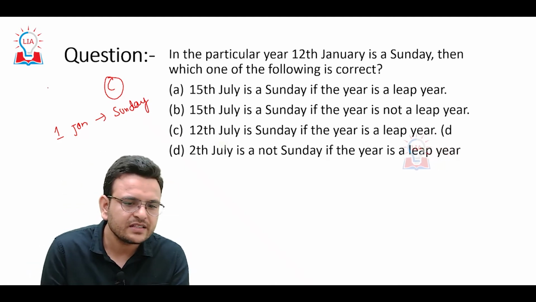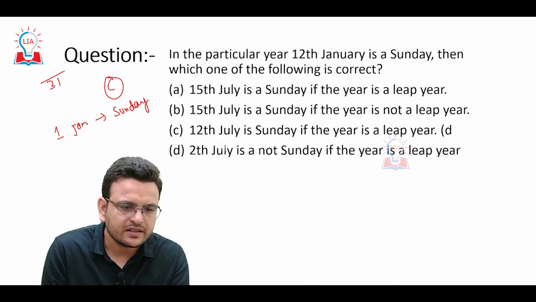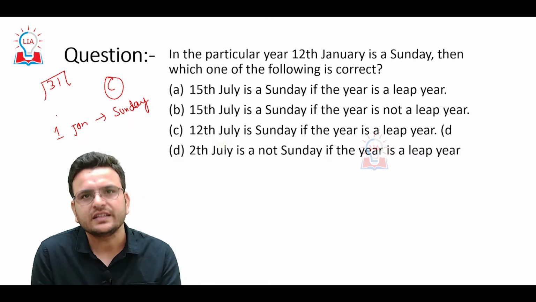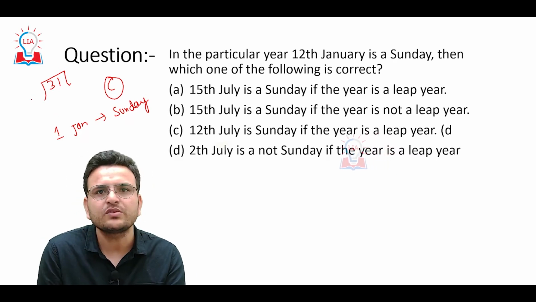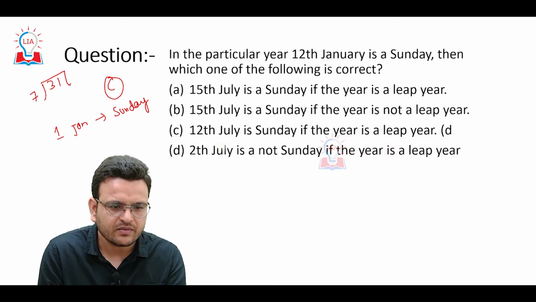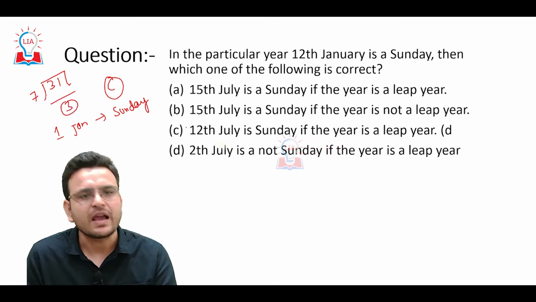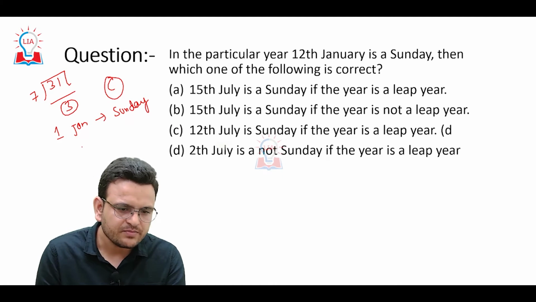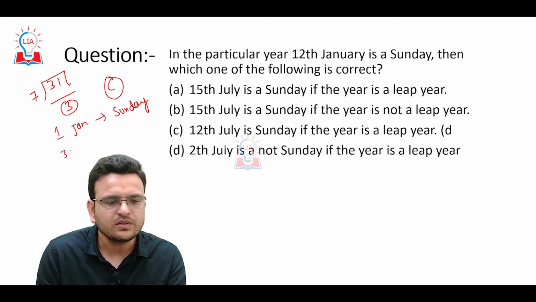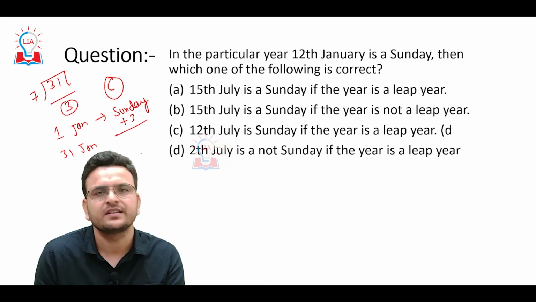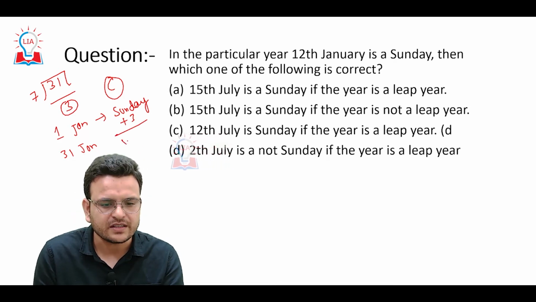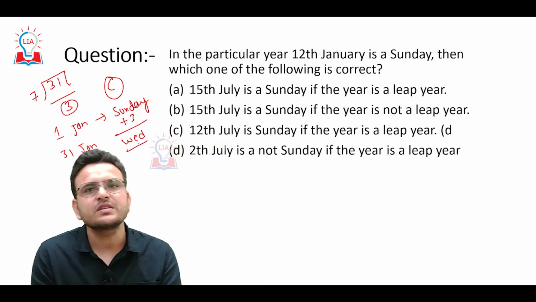How many days are in January? There are 31 days in January. When I divide 31 by 7, I get remainder 3. It simply means that on 31st January, the day will be Sunday plus 3: Monday, Tuesday, Wednesday. So hope you are able to understand.